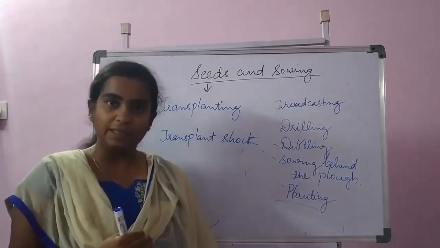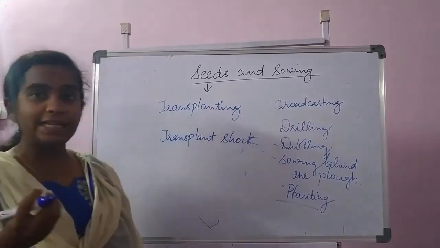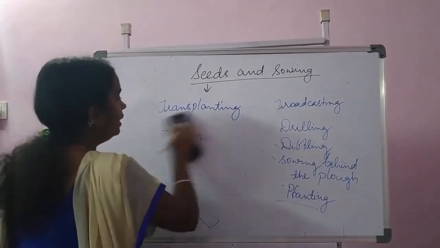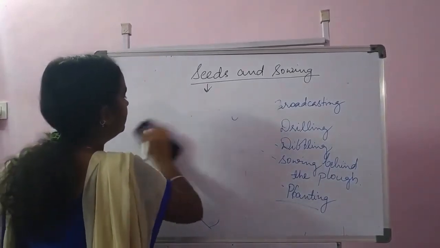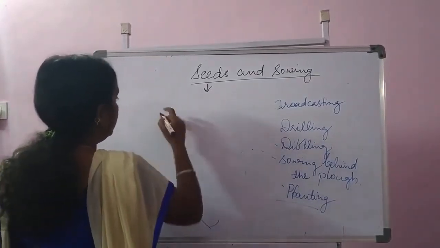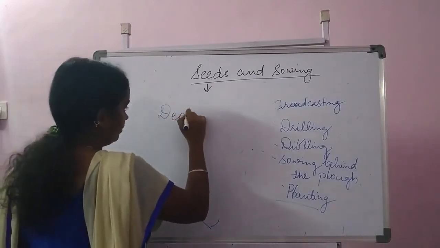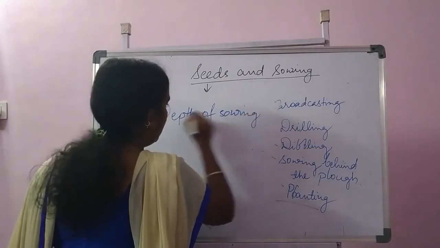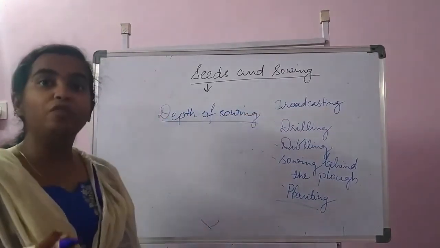I hope the methods are clear. And for seeds, the depth of sowing is one important point we have to remember. Depth of sowing. How do we decide the depth of the sowing?